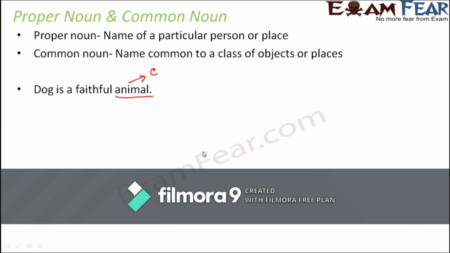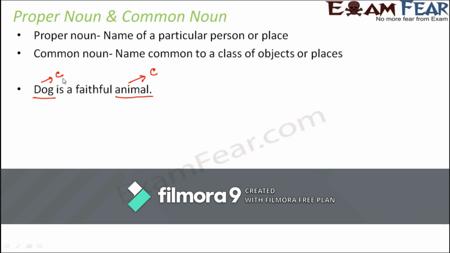Now, if I ask you, what about dog? Because dog is also a noun. So which type of noun is dog? Comparing this with the previous example, you might quickly say that okay, dog is a proper noun because dog represents a specific class of animal. But that's not the case. So dog in this case is also a common noun.